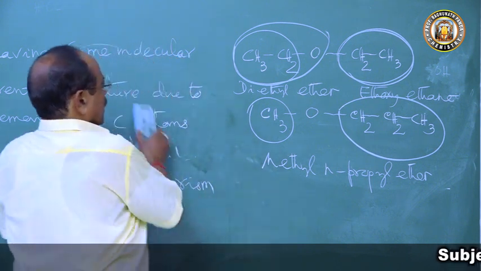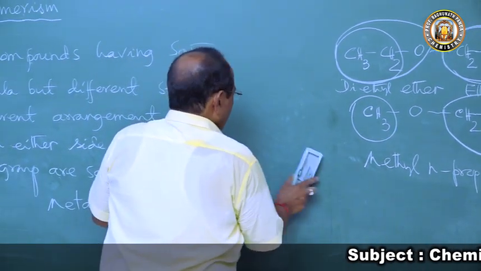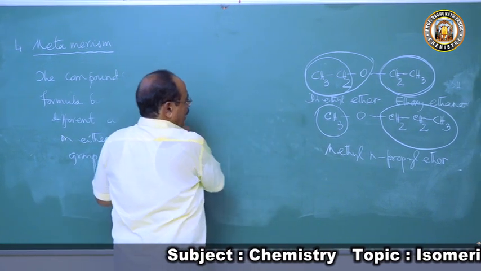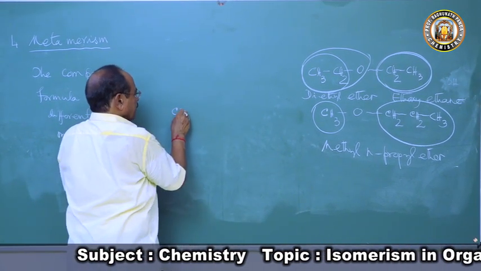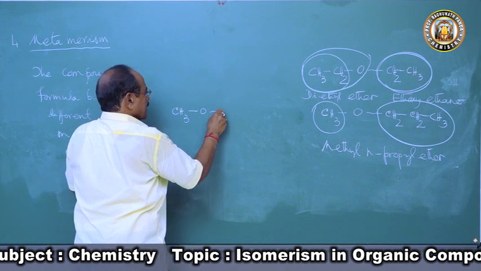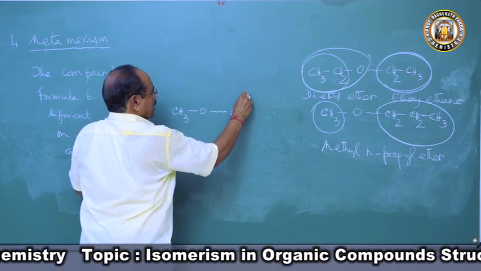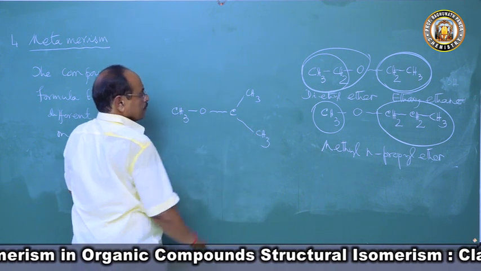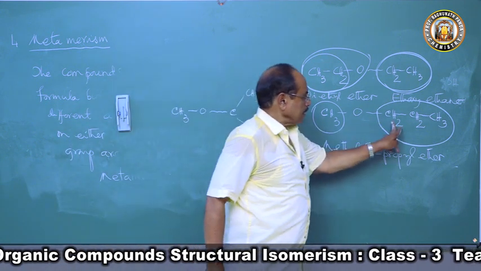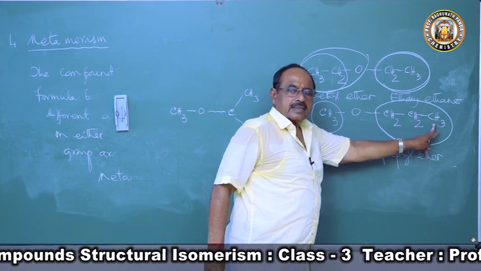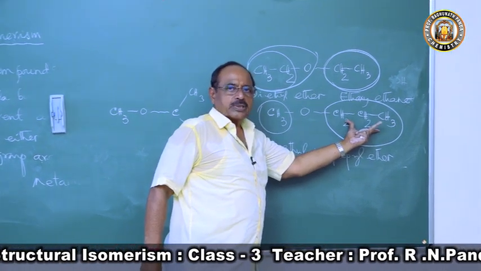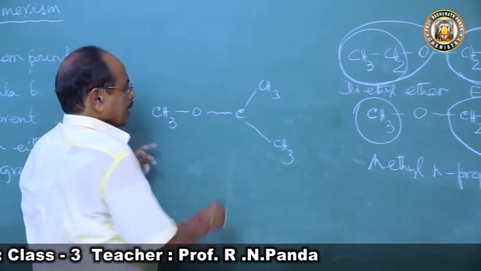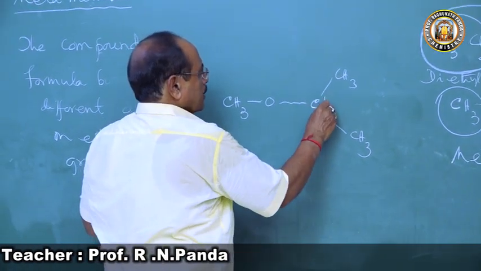Now we can also write this compound another way. We can write this CH3 like this, O like this, then C like this, and CH3 like this, and also CH3 here, because here 3 carbon atoms are there. These are normal; we can write in the iso manner also. So I wrote it in the iso manner. So 1, 2, 3. This CH.